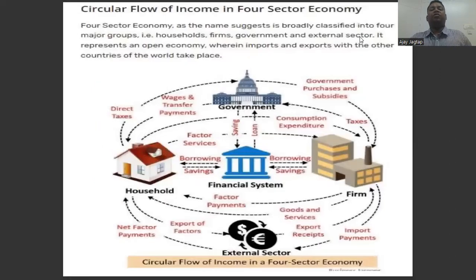The circular flow in income in the four sectors: household, firm, government, and the external sector. These are the four sectors in the flow of income in the economy.